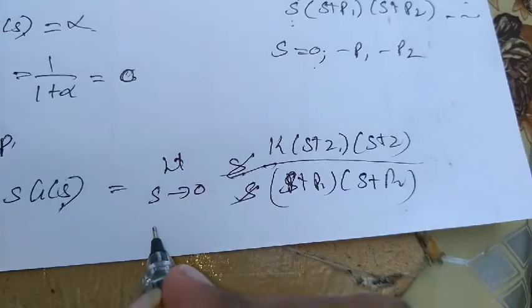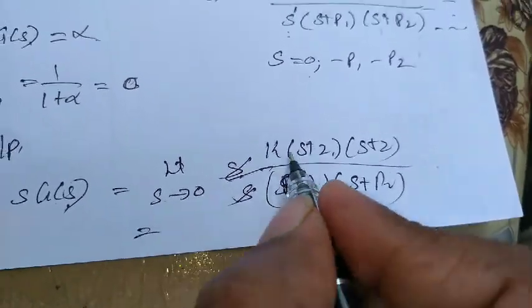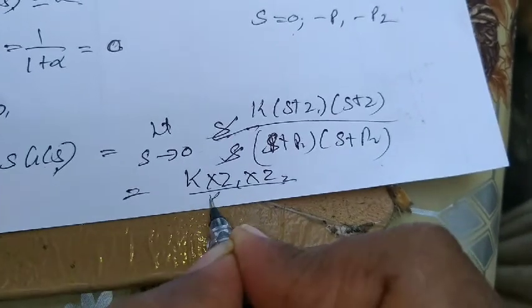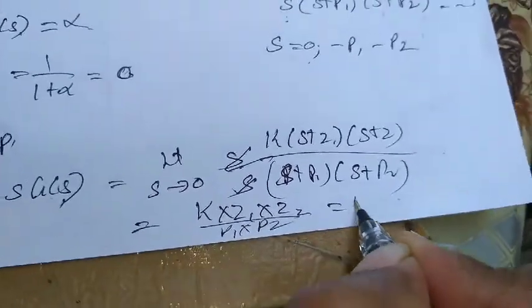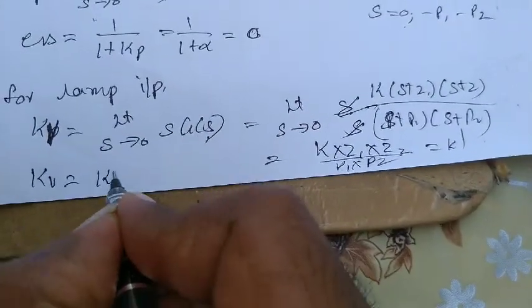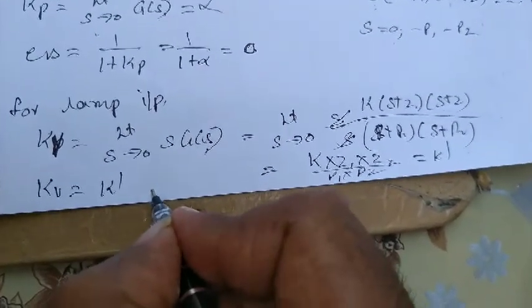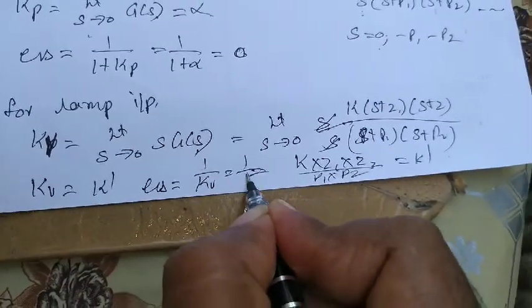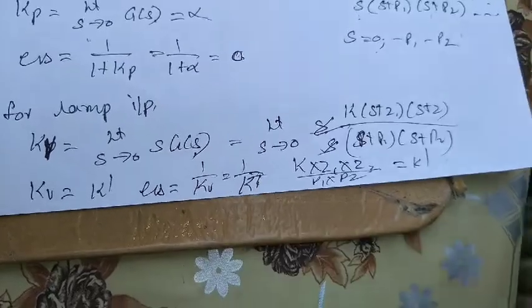Later on, if I substitute s equal to 0, what happens? I'll get some constant K times z1 times z2 divided by p1 times p2. Some constant K dash I'll get. So the Kv value will be some constant, and the ESS value is given by 1 by Kv, that is nothing but 1 by K dash.